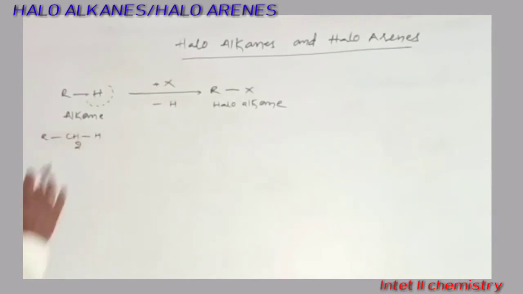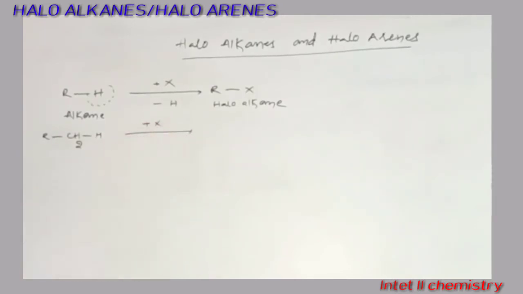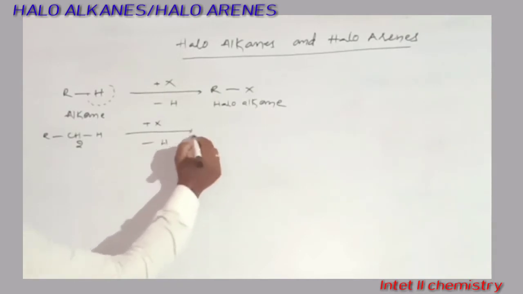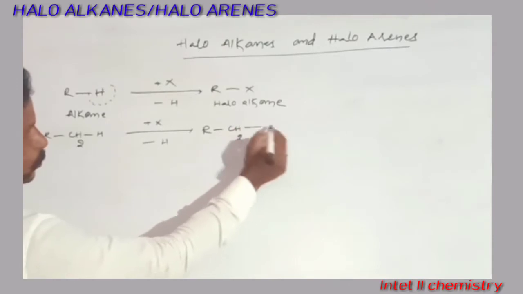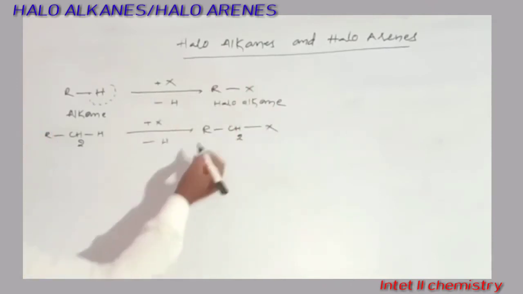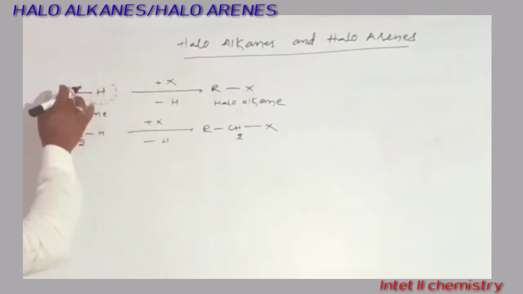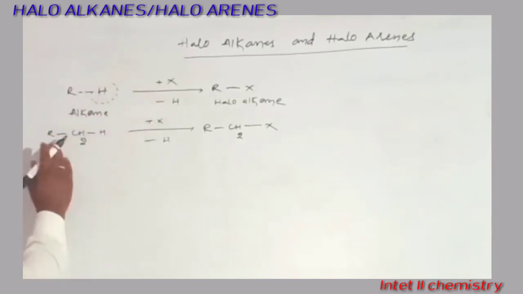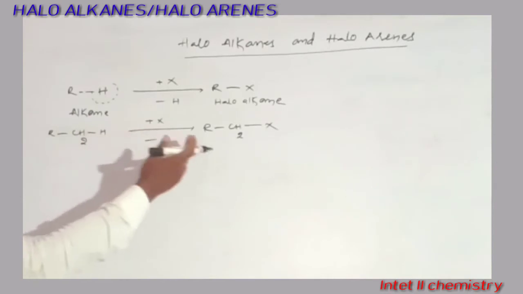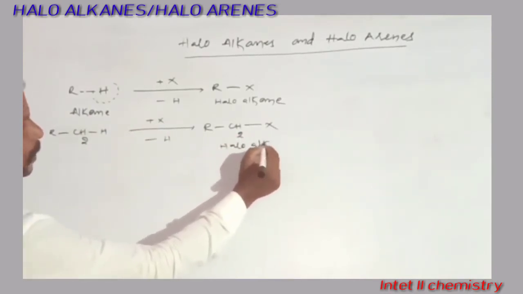You can also write it differently, like RCH2H. You consider it is an alkane. In the same way, you write plus X, minus H. Then we get RCH2X. Here also it is a haloalkane. Here R is the organic group or hydrocarbon group, and we are just isolating one carbon from the R. Then also it is called a haloalkane.